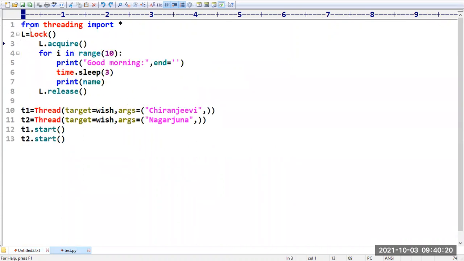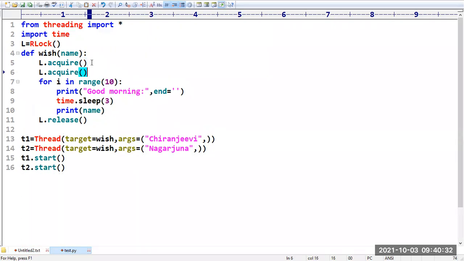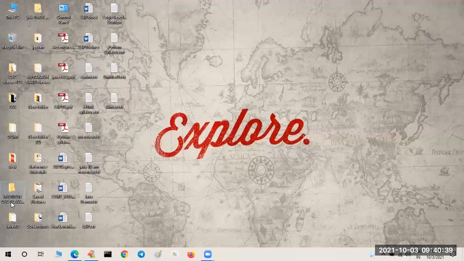Very simple, take RLock. You can lock any number of times. Assume I take two locks and release two locks. No problem, it will work perfectly.